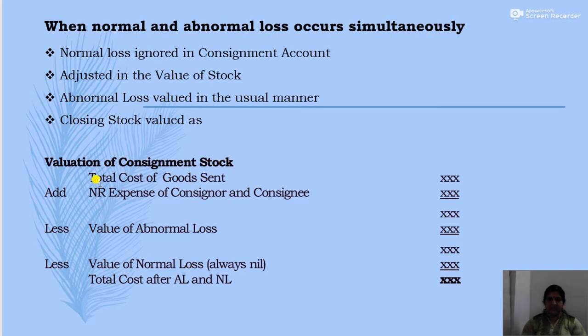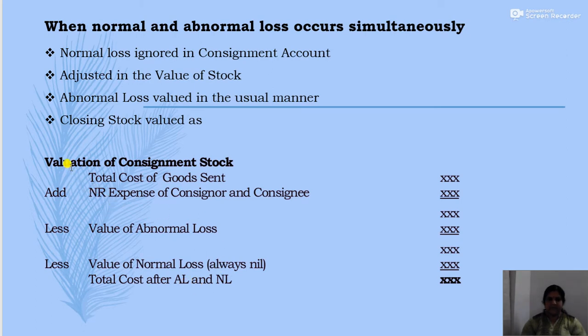So first of all, total cost of goods sent. Then add non-recurring expenses of consignor and consignee. Then from that you will be deducting, that is less value of abnormal loss. Then again you will deduct the value of normal loss, which is always 0 or nil. Then you will be getting the total cost after abnormal loss and normal loss.